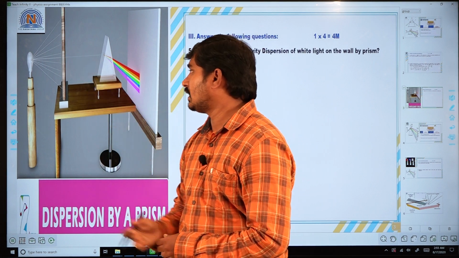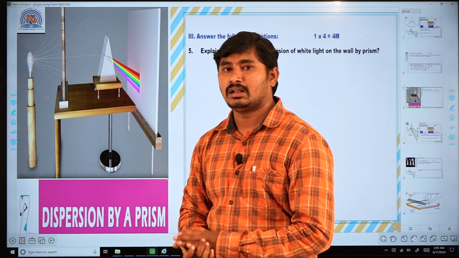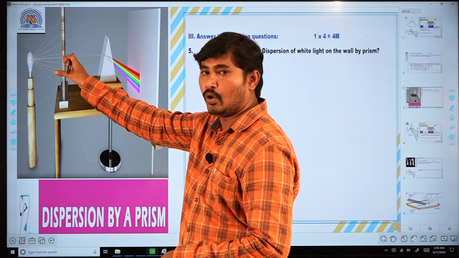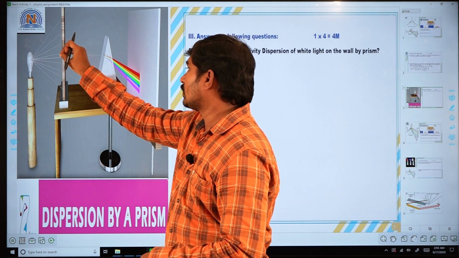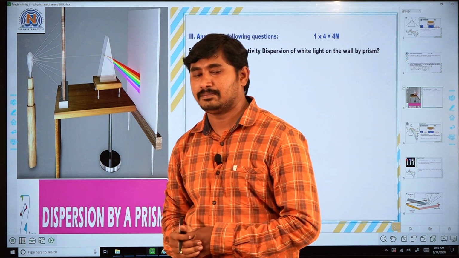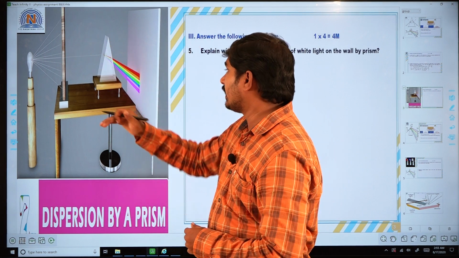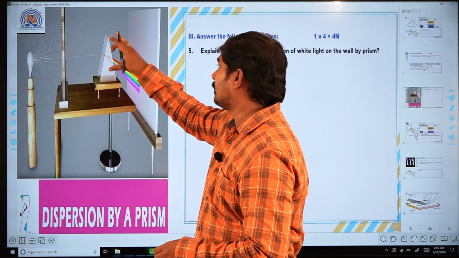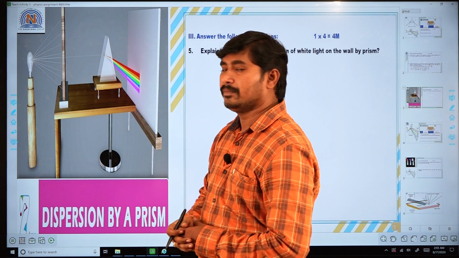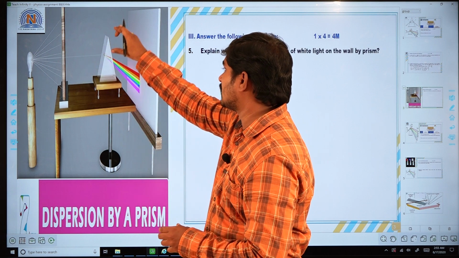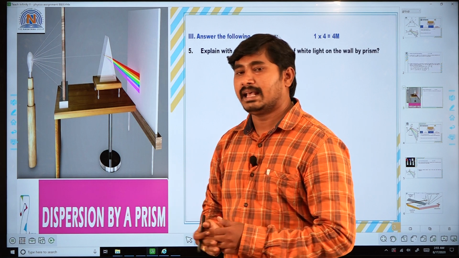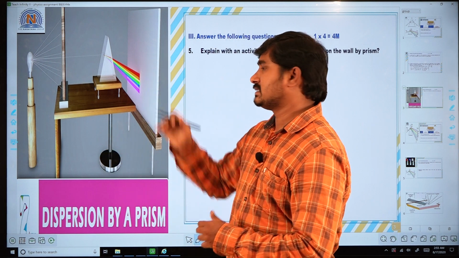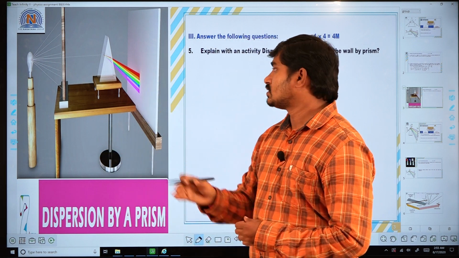Now, we have to switch on the light. When the light is switched on, the rays from the source of light pass through the hole, and that is white light. That white light falls on the triangular prism. Now, we have to adjust the height of the prism. You have to keep all the light rays on the surface of the prism only. Next, when the light rays fall on the prism, you have to check the emergent rays. You have to observe the emergent rays. So, you have to rotate the slide